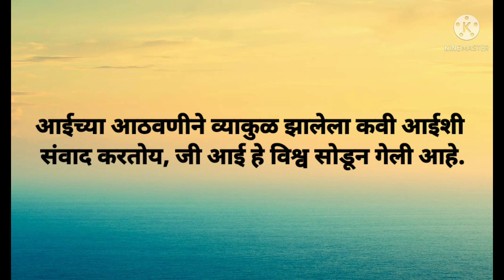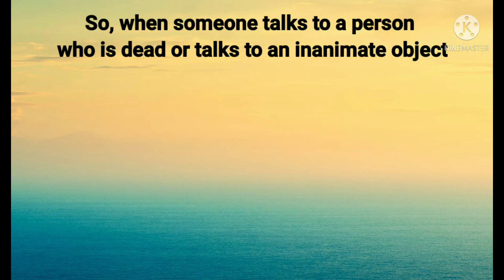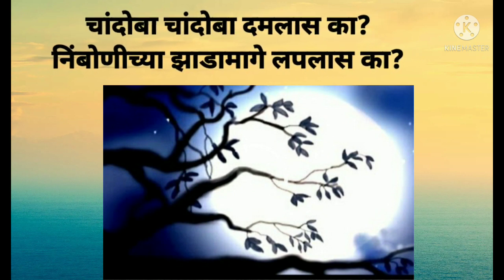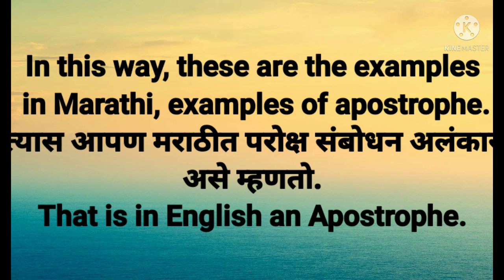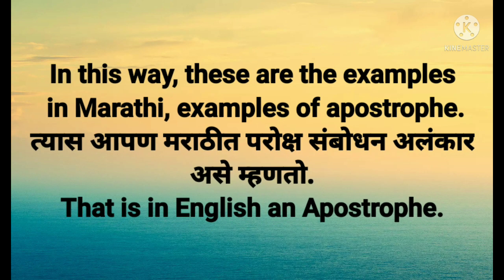So when someone talks to a person who is dead, or sometimes speaks to an inanimate object, as I said, चांदोबा चांदोबा दमलास का, निंबोनीच्या झाडामागे लपलास का. So the moon is an inanimate object. In this way, these are the examples in Marathi which are examples of an apostrophe.